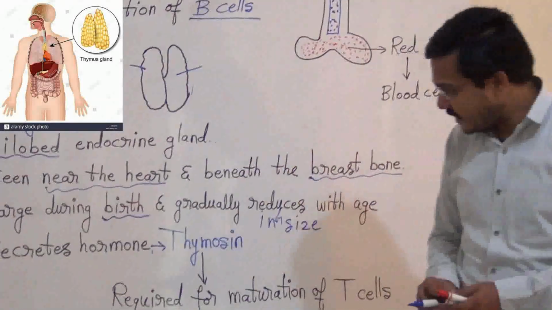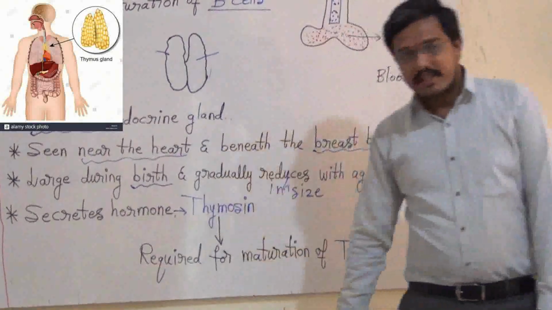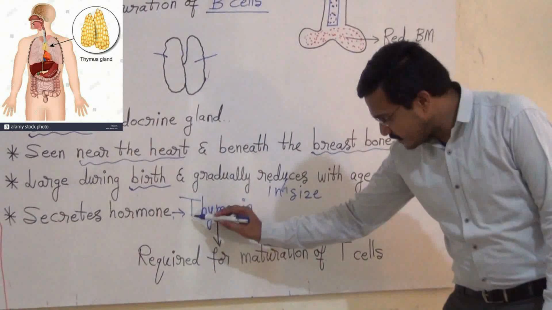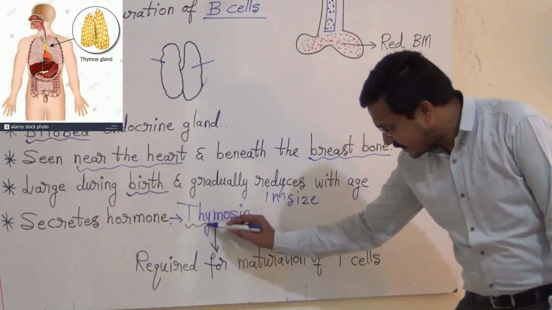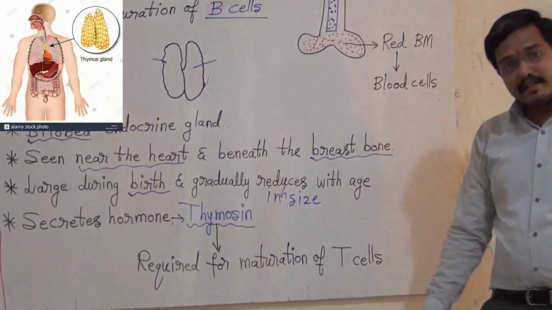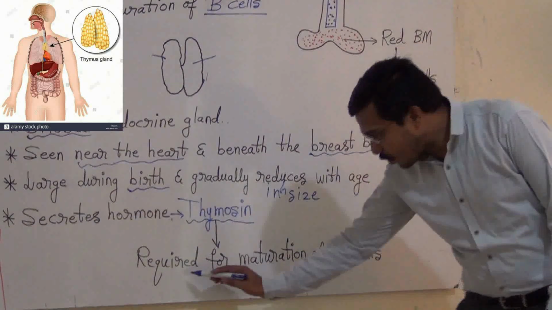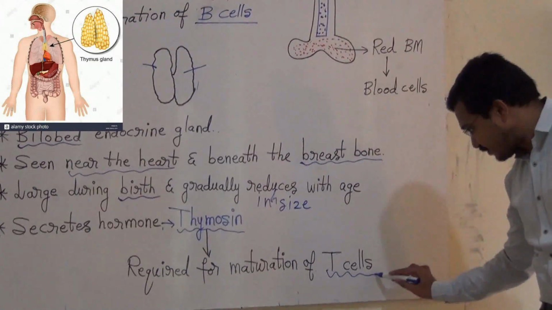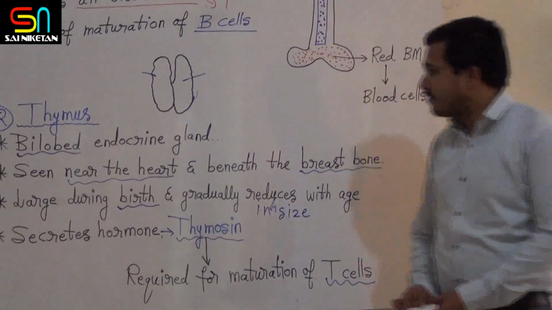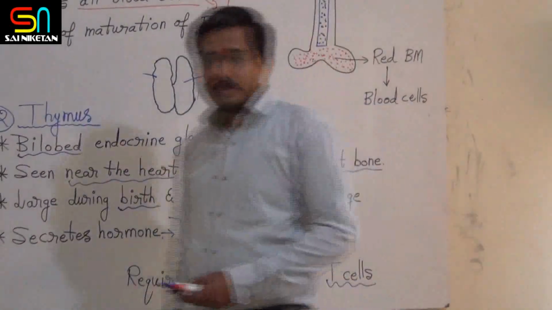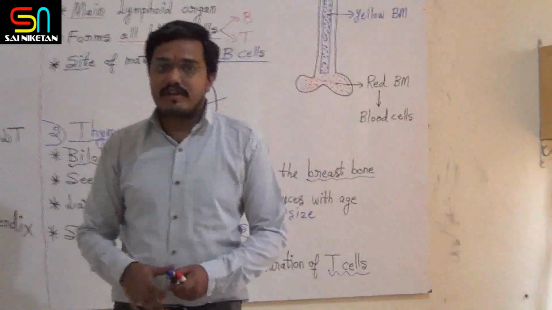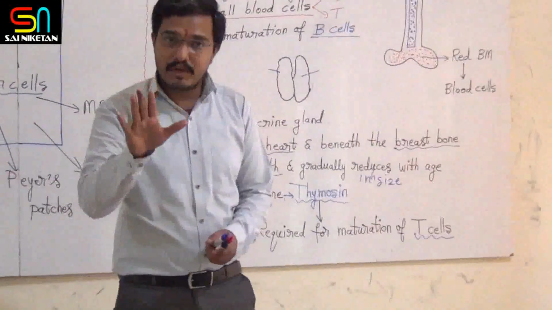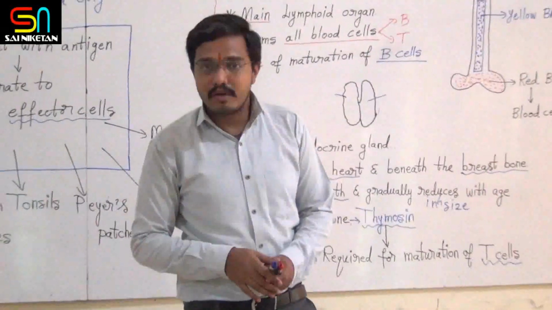The next information is this: the thymus secretes one hormone. Already you know what the hormone is. The name of the hormone is thymosin. And this thymosin is required for maturation of T cells. So the site of maturation of the T cells is the thymus. The site of maturation of the B cells is the bone marrow.